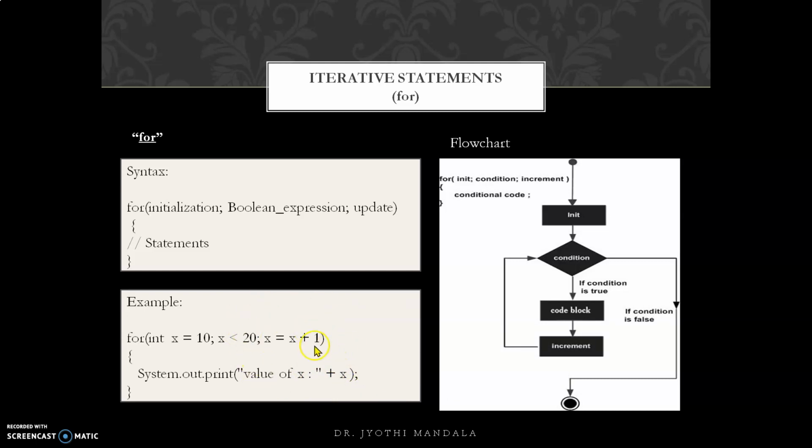Once the value of X has been changed to 20, 20 is less than 20 gives a false condition. Then in such a case it will come out of this for. Got it, all of you? So this is how iterative statements while, do while and for will be executed.